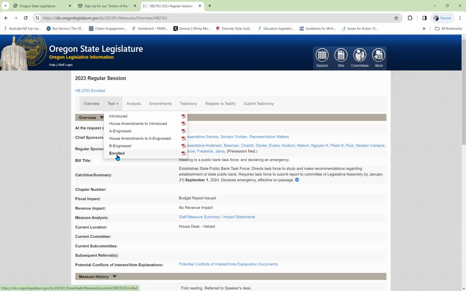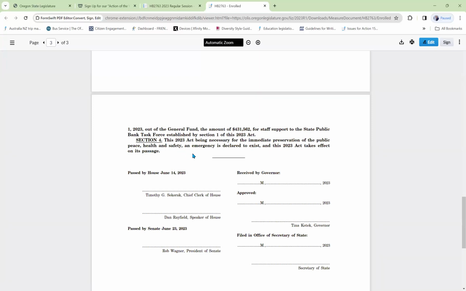And finally, here's the enrolled version. Scrolling down to the bottom, we see this 2023 Act being necessary for the immediate preservation of the public peace, health, and safety. An emergency is declared to exist, and this 2023 Act takes effect on its passage.